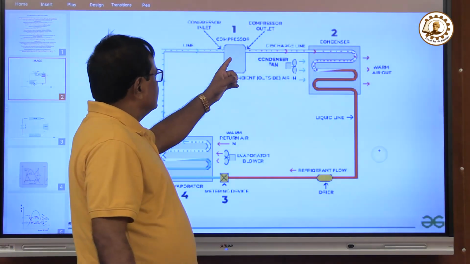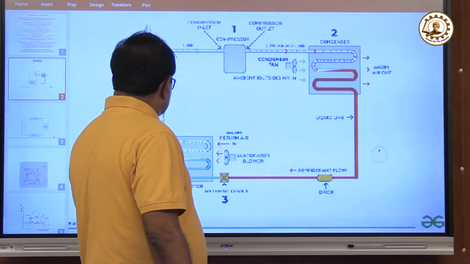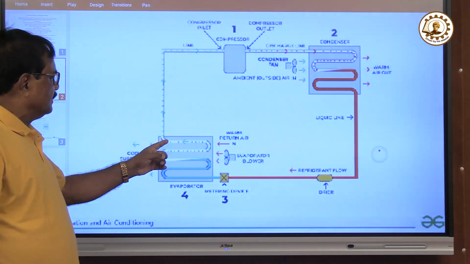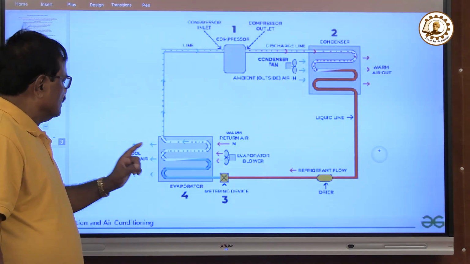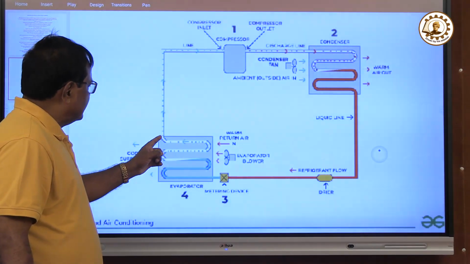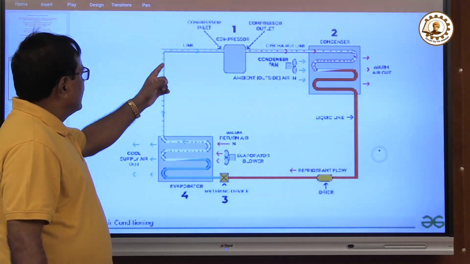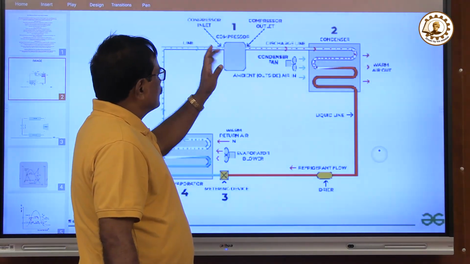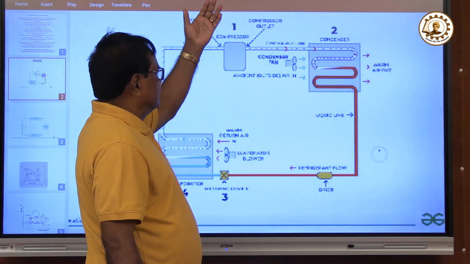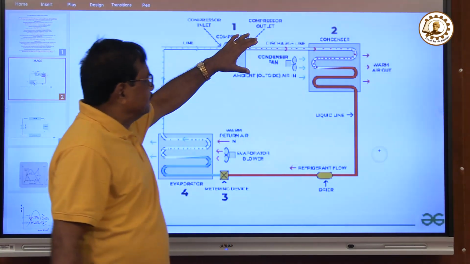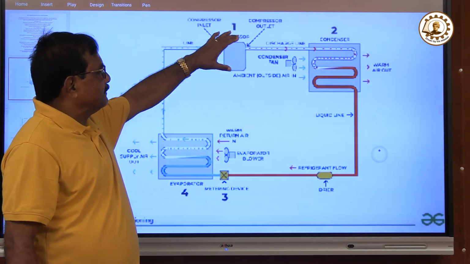Now this compressor compresses the refrigerant which is coming from the evaporator. The evaporator is the place where you want to cool down. The refrigerant comes out as a vapor and goes to the compressor. The compressor compresses it, temperature and pressure increase, and it becomes a supersaturated vapor.